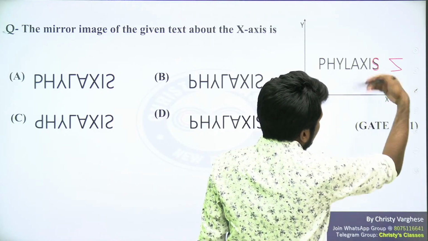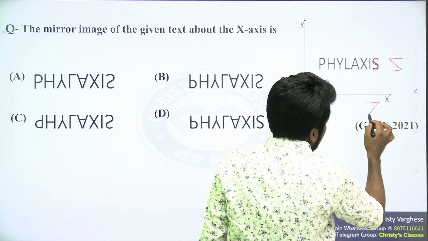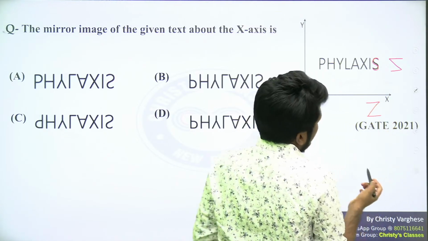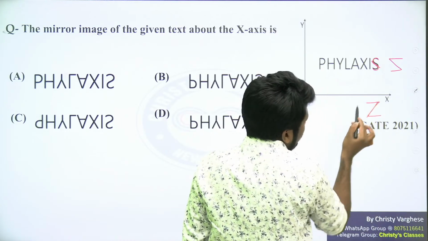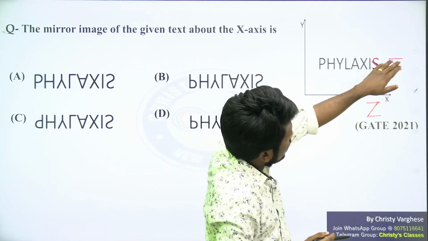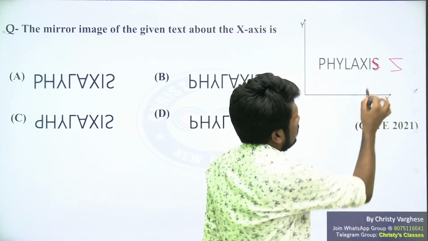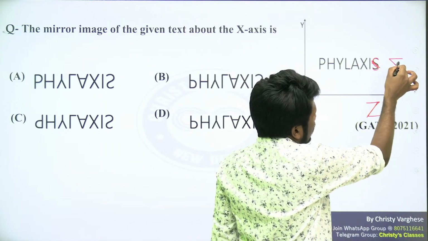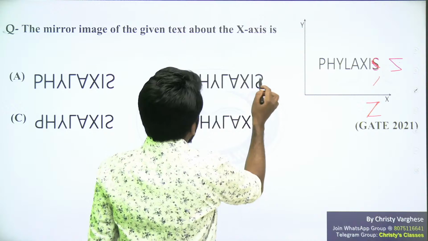And then the Z letter, if you flip it, definitely, what I told, there is a mistake. The diagonal will flip. The diagonal is in this direction, means here the diagonal will be in this direction, because you are flipping the top and bottom. If it is of the same length, it will not flip, but the diagonal from here will flip to this direction for sure. So definitely option B is the correct answer.